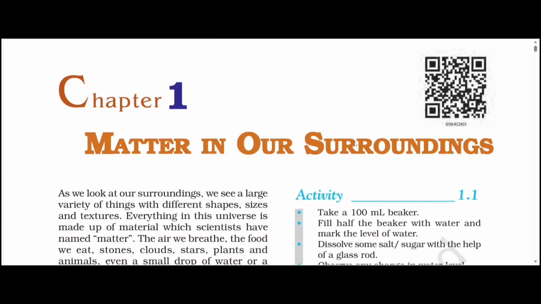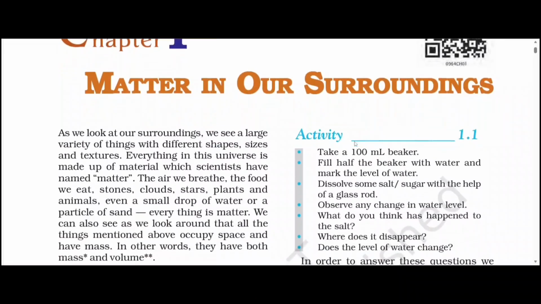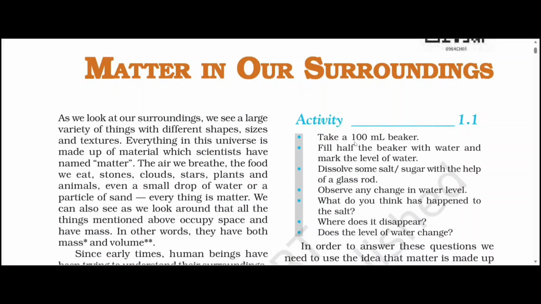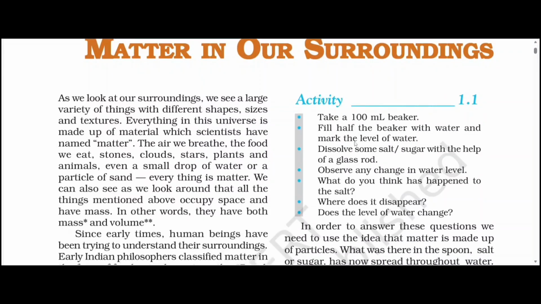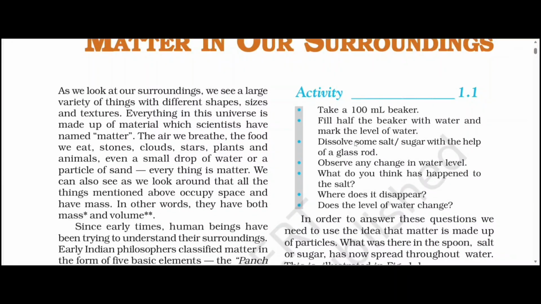Chapter 1, Matter in Our Surroundings. As we look at our surroundings, we see a large variety of things with different shapes, sizes, and textures. Everything in this universe is made up of material which scientists have named matter.